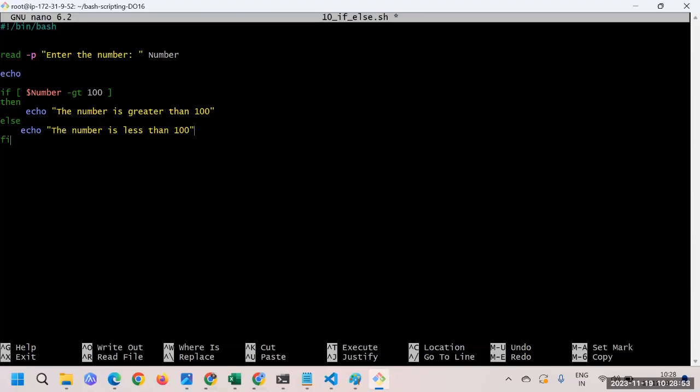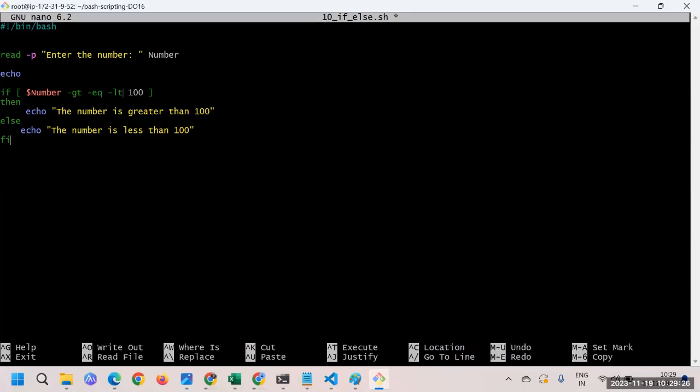In case of Linux, it's very easy. For greater than, it is hyphen GT. For equal, you may have something in other languages, but here, equal means is it equivalent to 100? In that case, you have hyphen EQ. And other than that, you have one more, that is less than, hyphen LT.